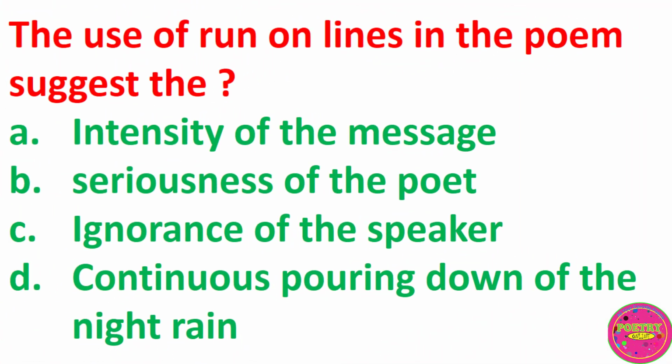The use of run-on lines in the poem suggests their A. Intensity of the message, B. Seriousness of the poet, C. Ignorance of the speaker, D. Continuous pouring down of the ninth rain. The correct answer to this question is D. Continuous pouring down of the ninth rain.